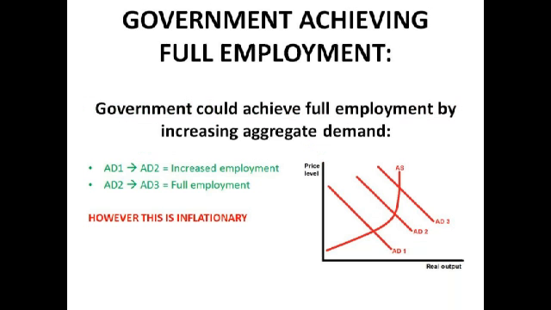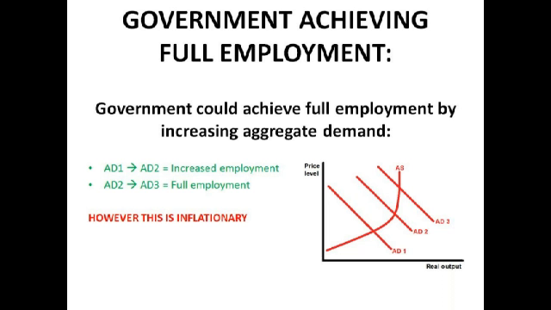Well, one method it could use to achieve full employment would be by increasing aggregate demand, as we've shown on the diagram there. I've chosen to use a Keynesian diagram because I find it so much better for showing the effects of increases in AD on inflation, and we'll see why, because from AD1 to AD2 we've got increased employment, but there's only a small change in the price level, whilst from AD2 to AD3 there's not much greater employment, but there's a considerably higher rate of price level, so it's very inflationary from AD2 to AD3, so that's a negative effect of the government trying to achieve full employment by shifting the AD curve.